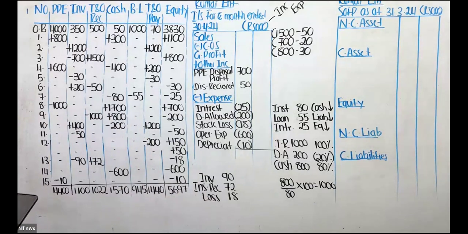Guys, correct me if I have made any mistakes anywhere. I hope I have calculated it correctly. 1,100, 1,022, 1,570 minus 945.